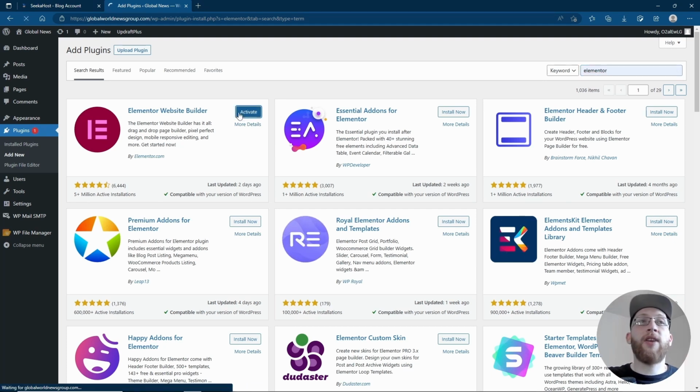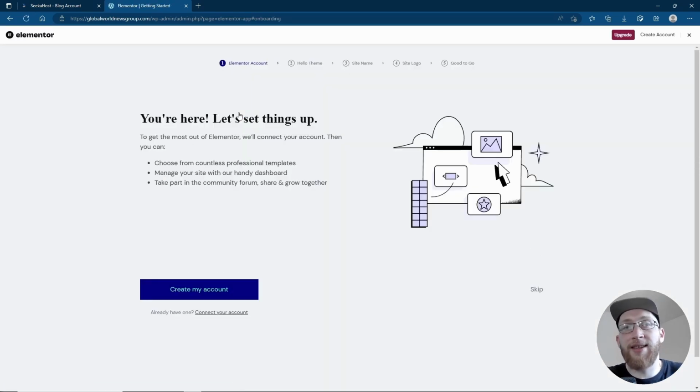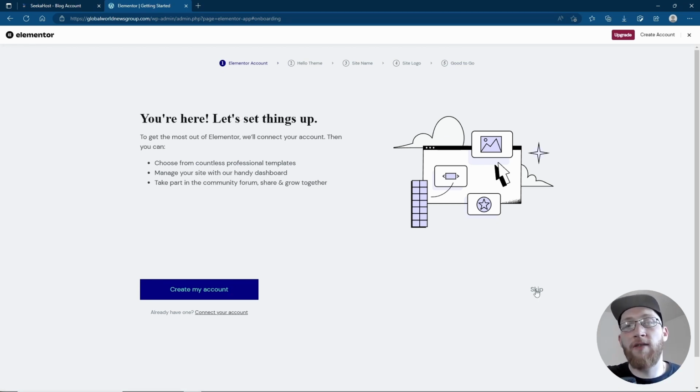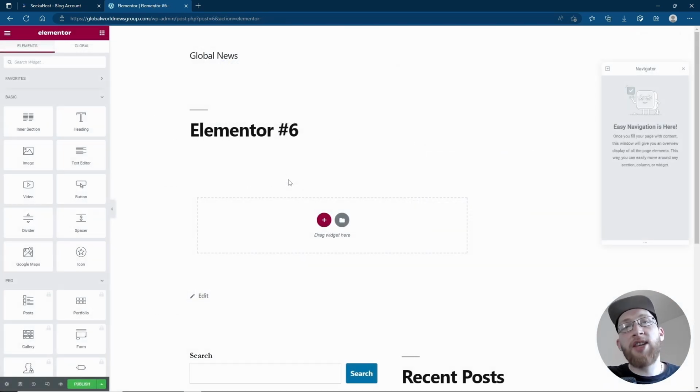And then once you click Activate, you can then use this page builder on your website to create different style pages with many more options on configurations, settings, and just changing stuff around. You can create your account here, go ahead and connect it. It's much better if you do connect it, because then you can use stuff like the templates as well. This is how it appears when you do create a page or post with Elementor, and one of the reasons I like it is because it's a drag and drop page builder.